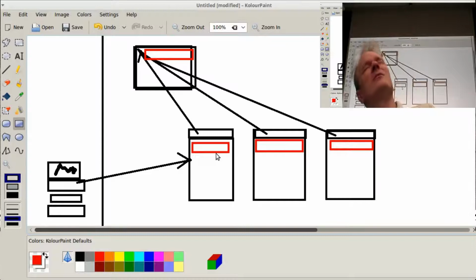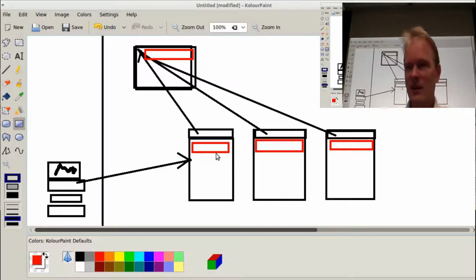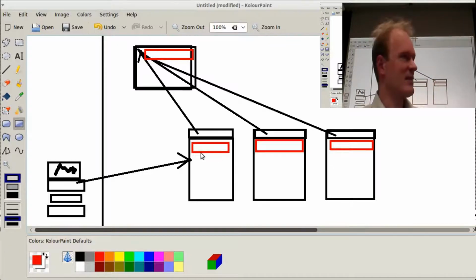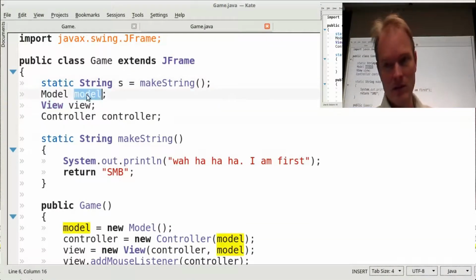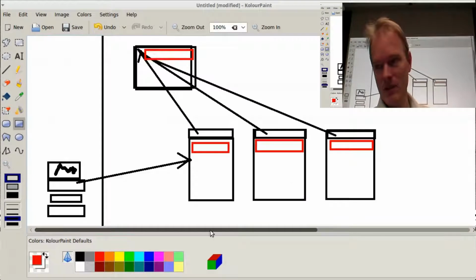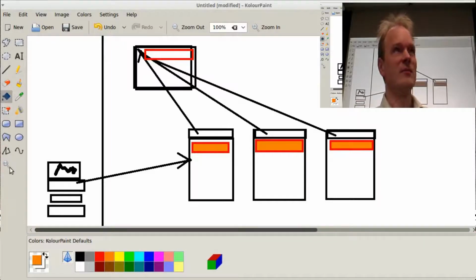What I mean is, all three of these member variables have the exact same name, right? So for example, if we called it model, which of these three is model? All of them, right?